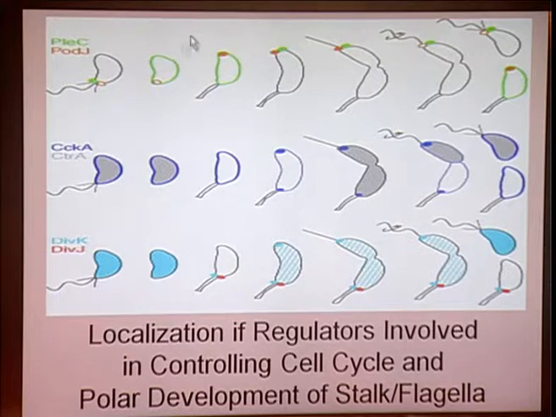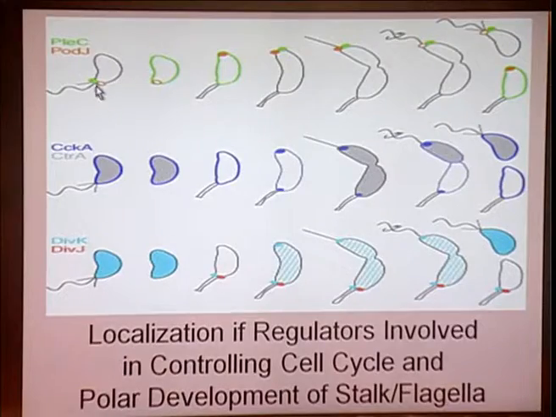You can see in this slide a Caulobacter cell and different factors represented by PleC and PodJ. PleC is a histidine kinase protein, whose polar position is determined by the PodJ protein. So it is this PleC which ultimately develops the cilia.